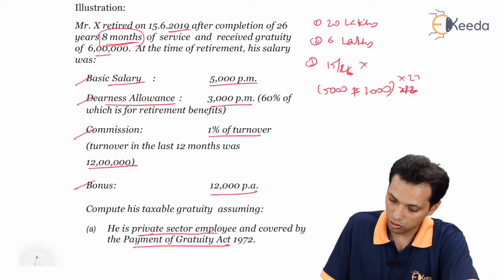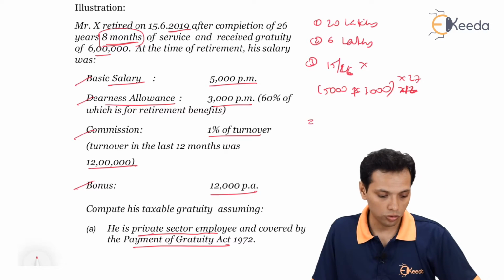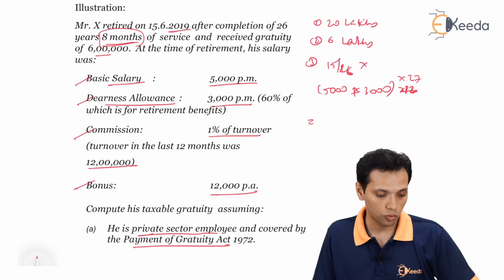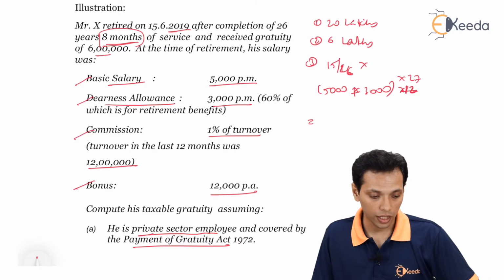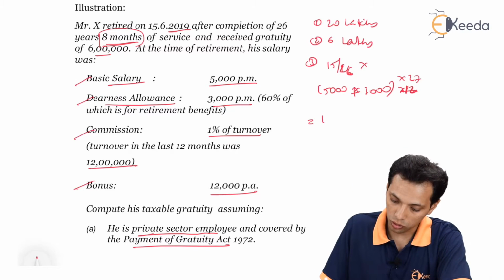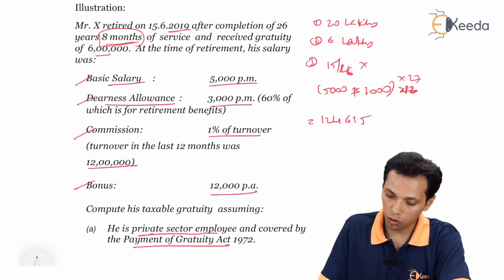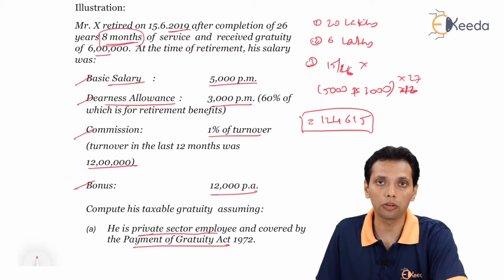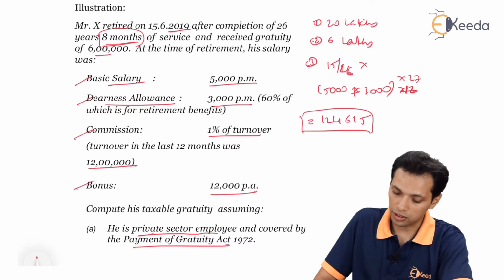So completed year of service is 27, so 5,000 plus 3,000 is nothing but 8,000 divided by 26 into 15 into 27, it is completed year of service. So answer is 1,24,615. So the least of these three, 1,24,615, is the exemption amount as per section 10(10).